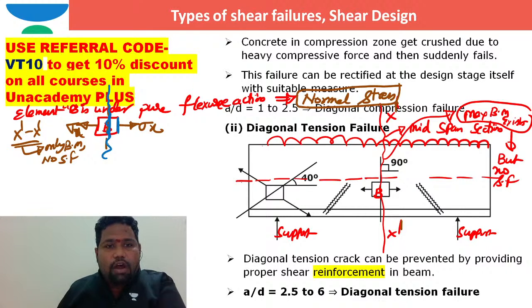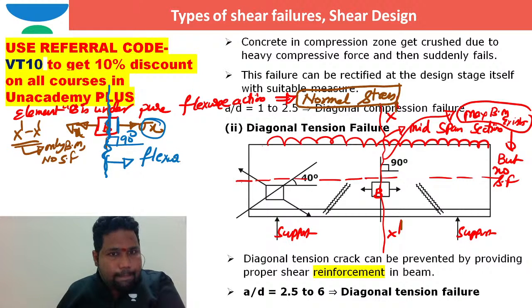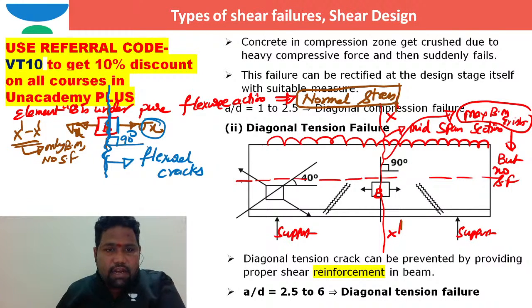The crack will propagate at an angle of 90 degrees with the horizontal. And what is the name of this crack? This crack is because of bending moment, because this sigma x is because of bending moment, normal stress. So these cracks are definitely nothing but flexural cracks only.